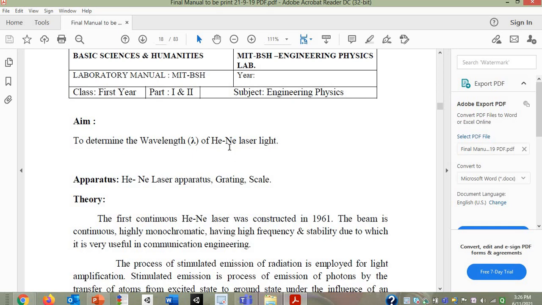So one of the laser sources is selected here for the practical, and to perform this practical you have to take reference of one of the concepts related to light, that is diffraction of light.